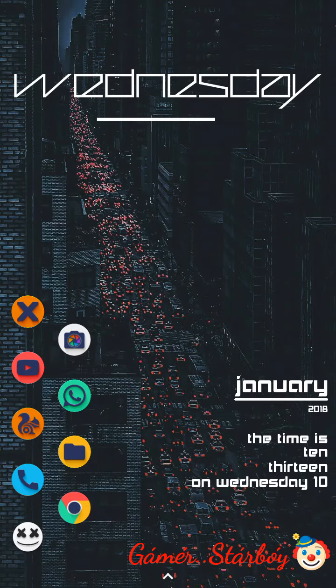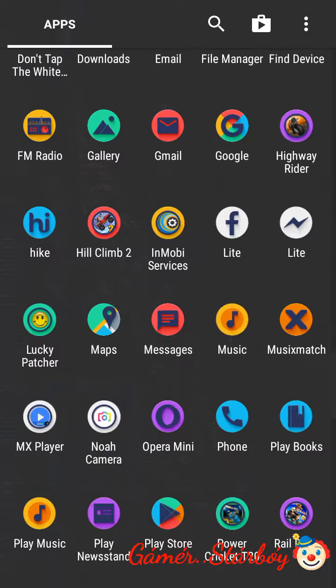Hello friends, today I am going to show you how to hack Subway Surfer with the use of the Lucky Patcher app, and no root is required for this method. So first we'll go to our app Subway Surfer